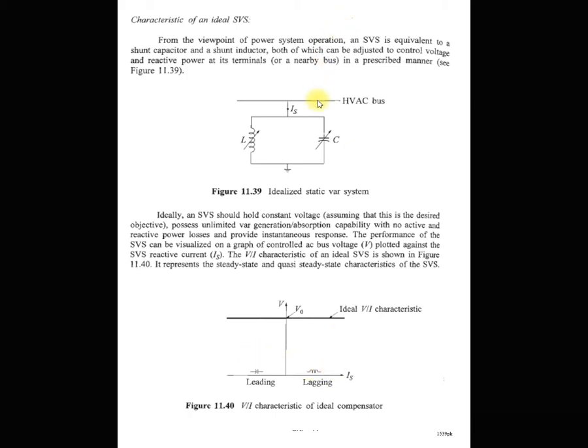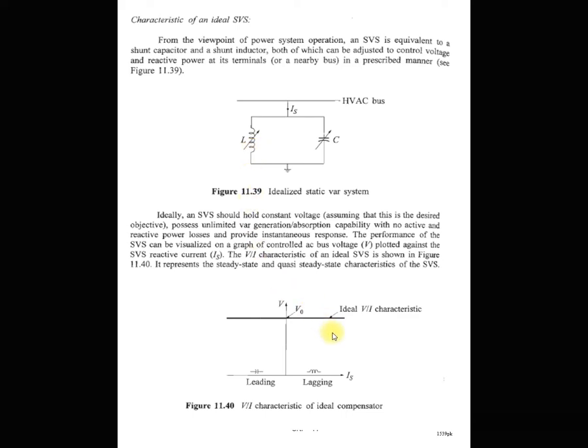So at this bus, suppose a light load condition or no load condition happens, what will happen? The voltage becomes very high as compared to the supply voltage or generator bus voltage. This is called the Ferranti effect, where we know that the receiving side voltage is higher than the sending end voltage. So during the high voltage condition at the load side, the voltage increases above its rated value. To maintain the voltage at the rated value, we need to absorb the excess reactive power. That is done by this shunt connected adjustable inductor.